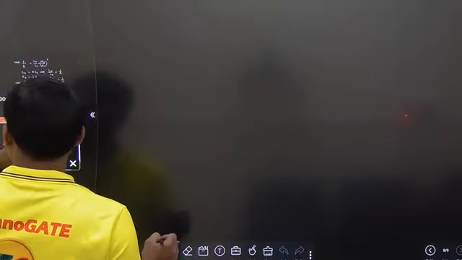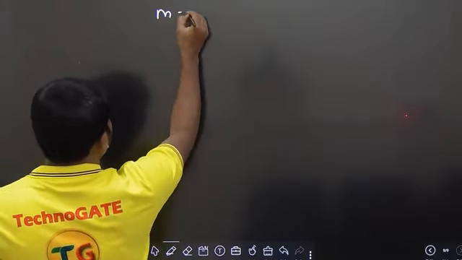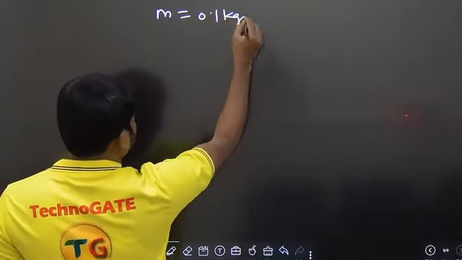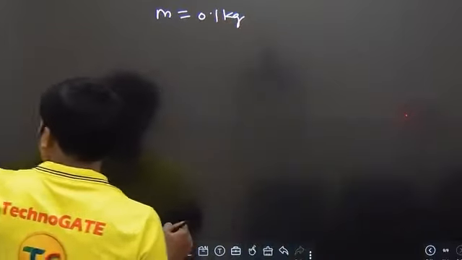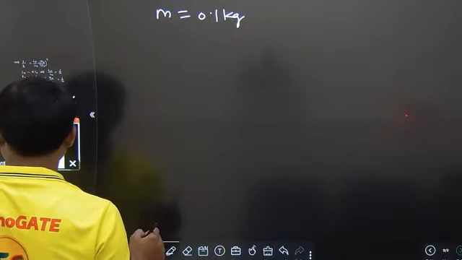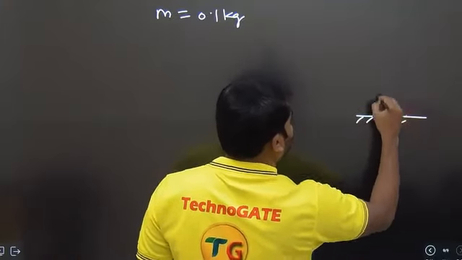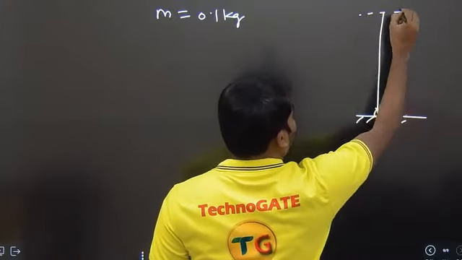It is given that body of mass 0.1 kg. So mass value is given as 0.1 kg. It is thrown vertically upward. So let me take the diagram. It is thrown vertically upward. It should go to this maximum height like this.